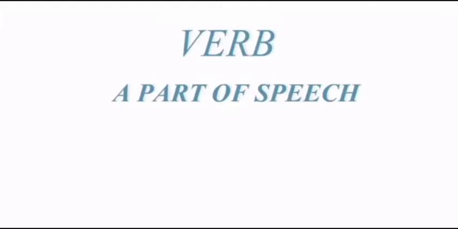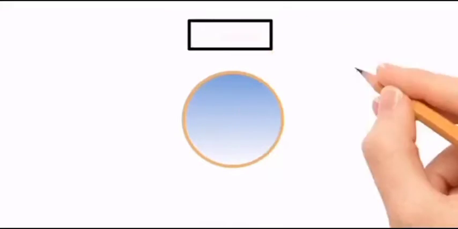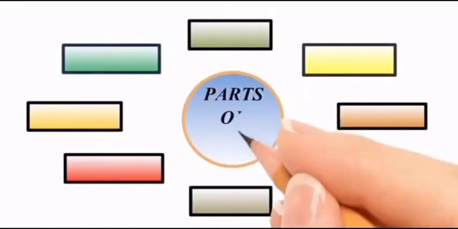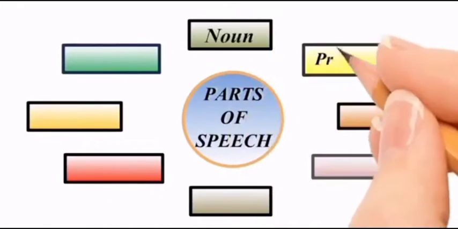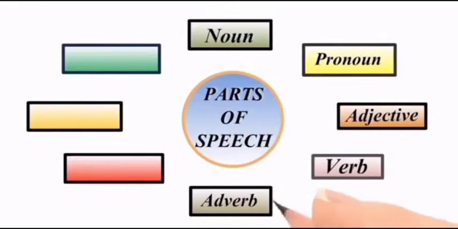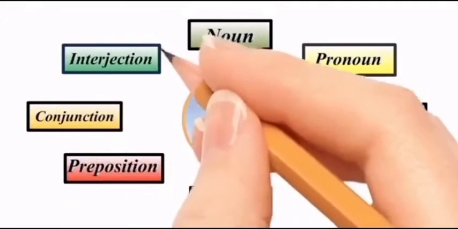with you all. That is verb. Now why did I call this a part of speech? Because verb is one of those 8 parts of speech which help us to make a sentence. So all of these 8 words are known as parts of speech. Noun, pronoun, adjective, verb, adverb, preposition, conjunction and interjection.